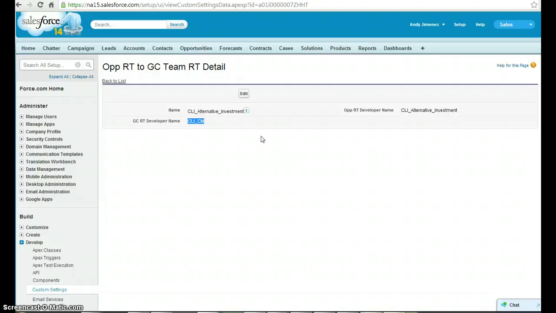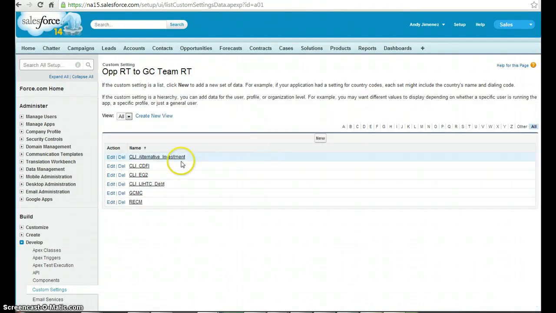They'd have to be reconfigured here. Alternatively, I didn't use the label, so the label can be changed independently of the developer name. In addition, any future opportunity record types or GC deal team member record types can be updated using this mapping.